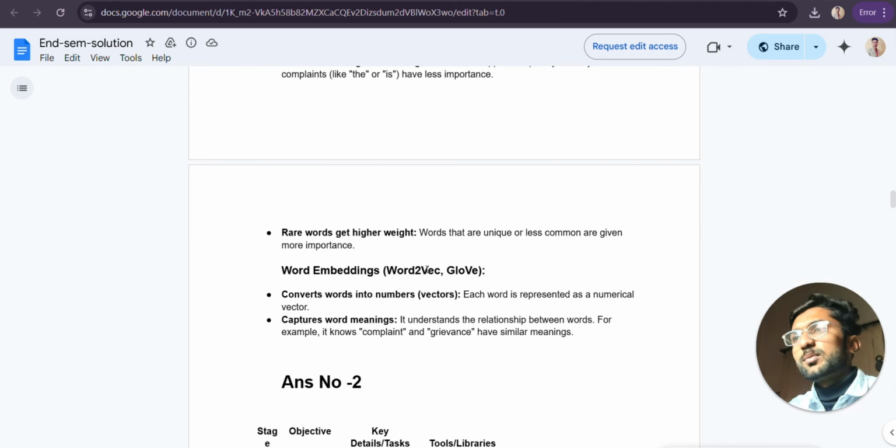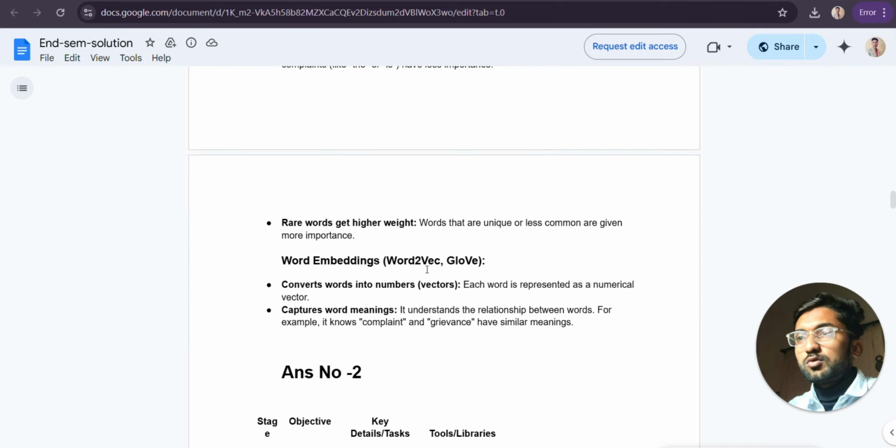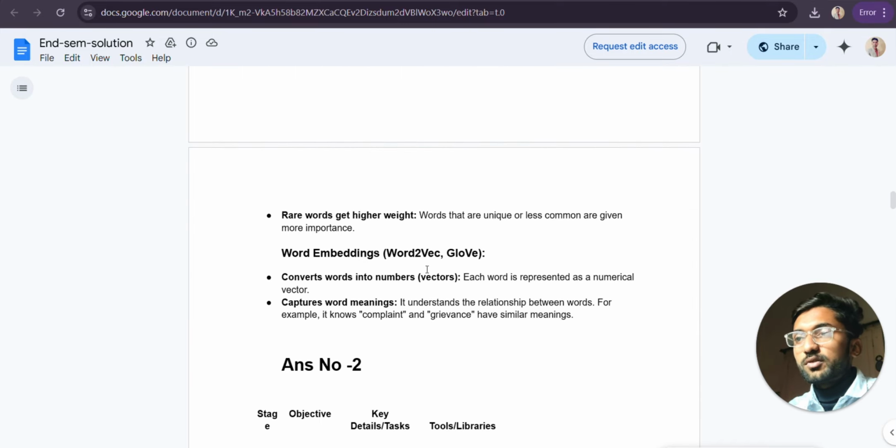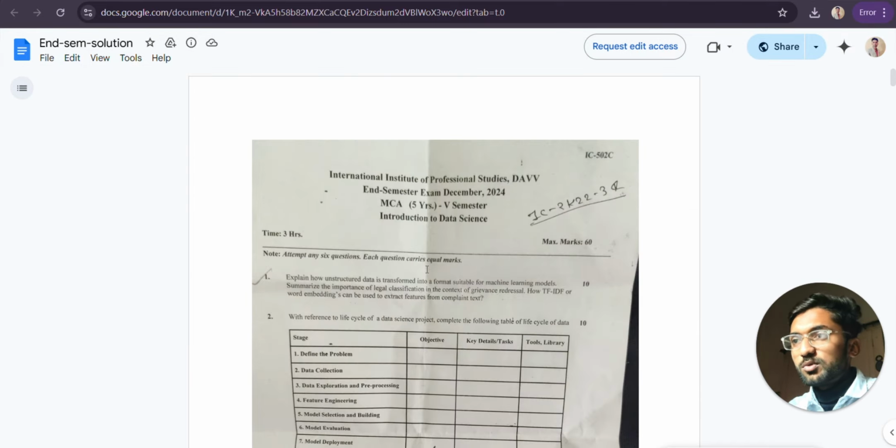Okay, and word embedding. Word embedding means simply we convert the text data into vectors. A vector is simply a numerical representation of the text data. So we convert the word into numbers. Each word is represented as a numerical vector. And it captures word meaning, which means semantic analysis. It means we identify the meaning of a sentence or identify the relationships. So this is all about question number one, and let's move forward to question number two.